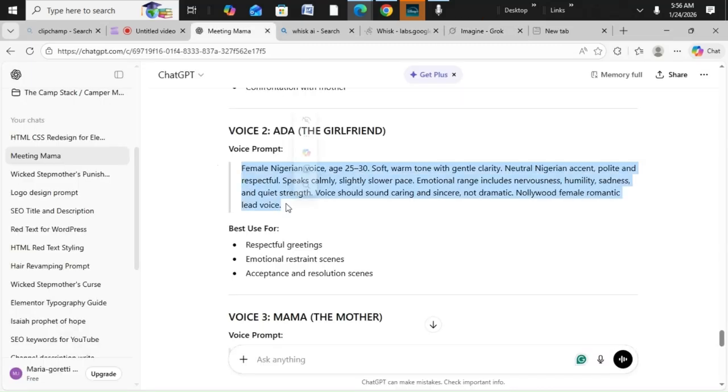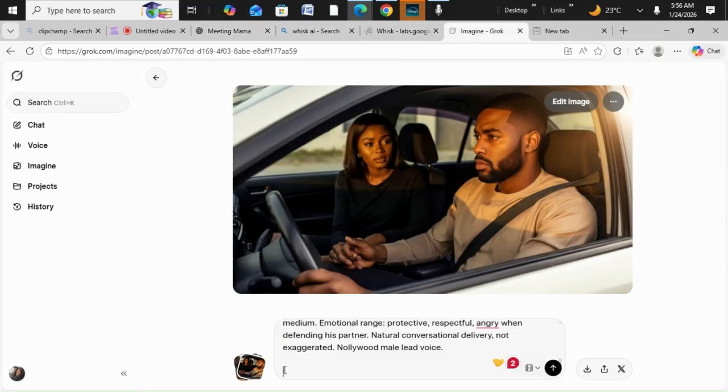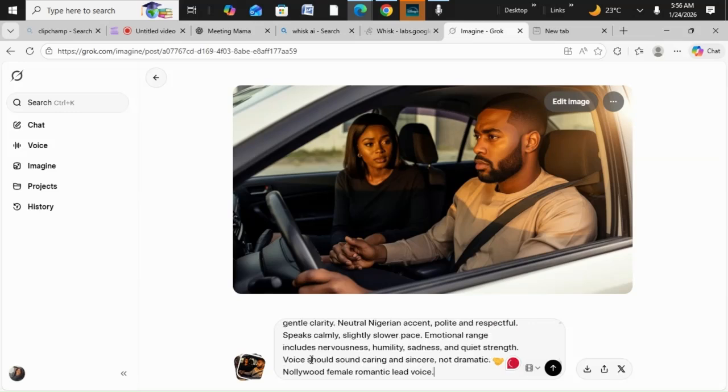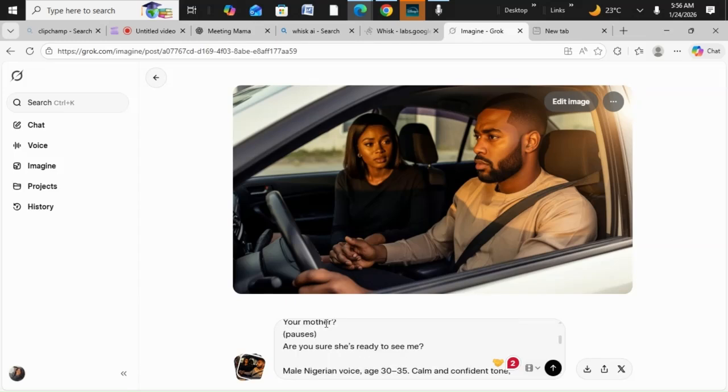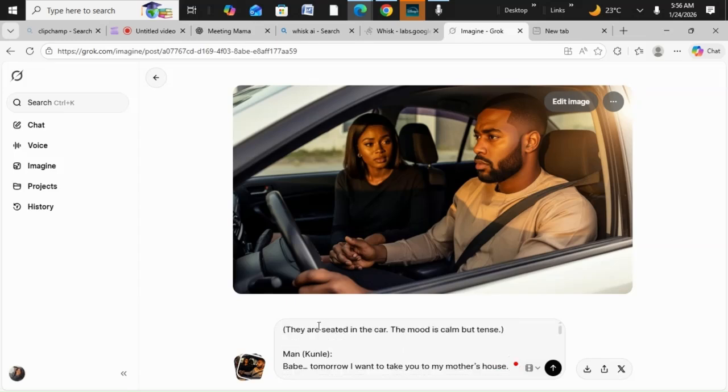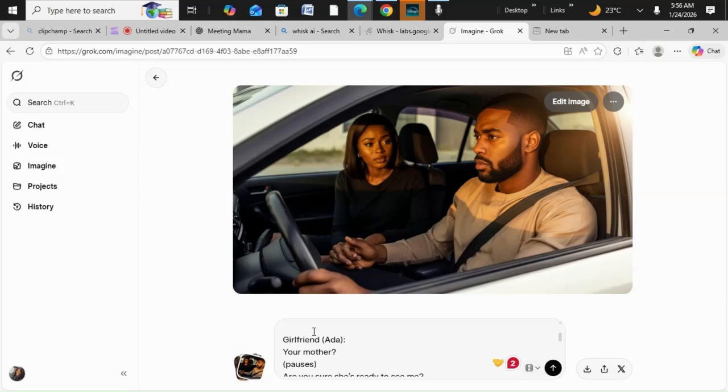You copy the voice and come here again and paste it. So you don't need to say use Nigerian again, because it is already added in the prompt. Now there's this mistake Grok makes, sometimes you see the conversation, let's see if it will make it. But if it doesn't, we will have to create it one by one.